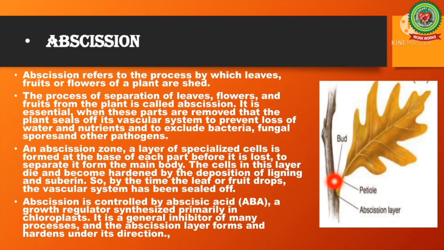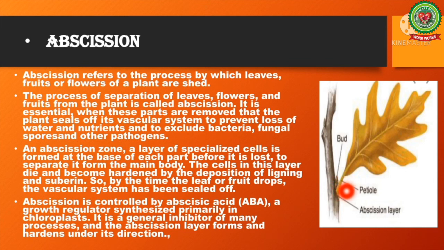An abscission zone, that is a layer of specialized cells, is formed at the base of each part before it is lost, to separate it from the main body. The cells of this layer die and become hardened by deposition of lignin and suberin. So, by the time the leaf or fruit drops, the vascular system has been sealed off.